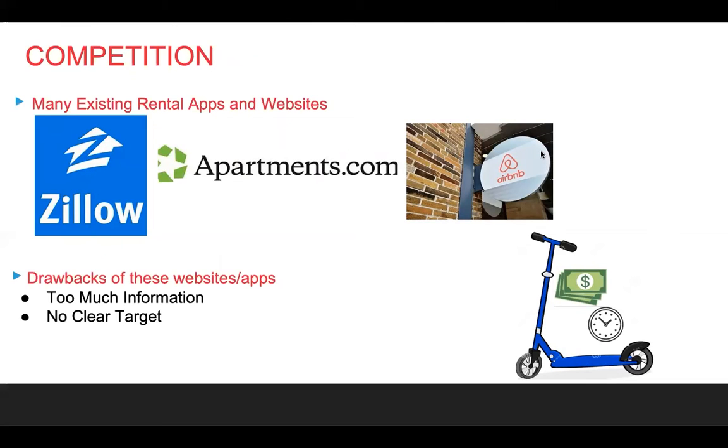Next, we will talk about the competition we face with our product. As we all know, there are many existing rental apps and websites such as Zillow, Apartments.com, and Airbnb. However, there are some very obvious drawbacks of these websites. Firstly, they provide too much information for the customer. Many of them are advertisements or not relevant to students, so it will waste a lot of time for students. Besides that, those websites are designed for everyone who wants to find an apartment, so they don't have a very clear target as our product does.